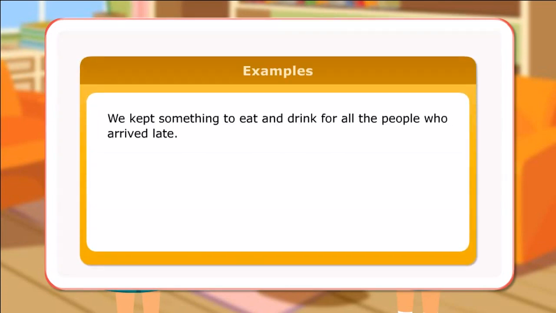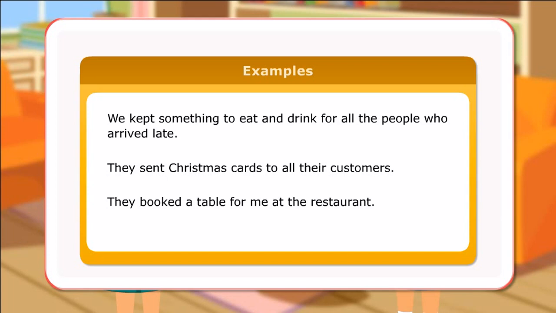We kept something to eat and drink for all the people who arrived late. They sent Christmas cards to all their customers. They booked a table for me at the restaurant. Raj brought some flowers for his mother.